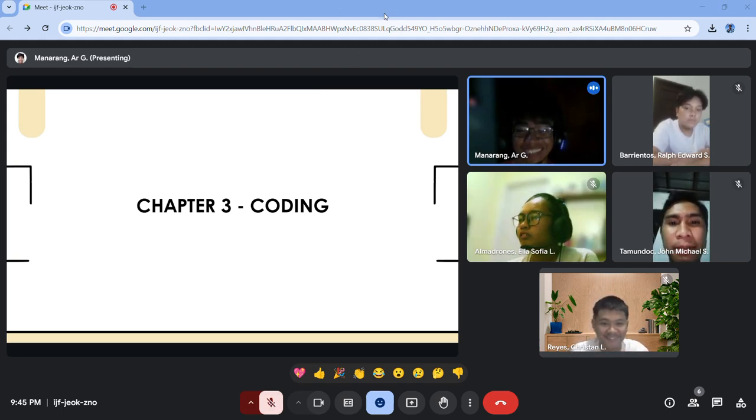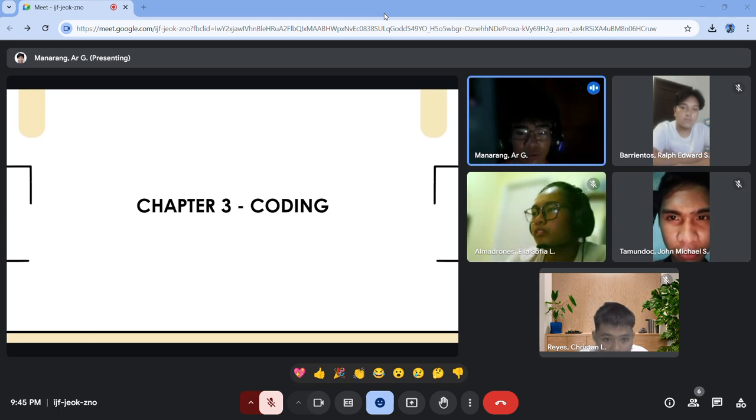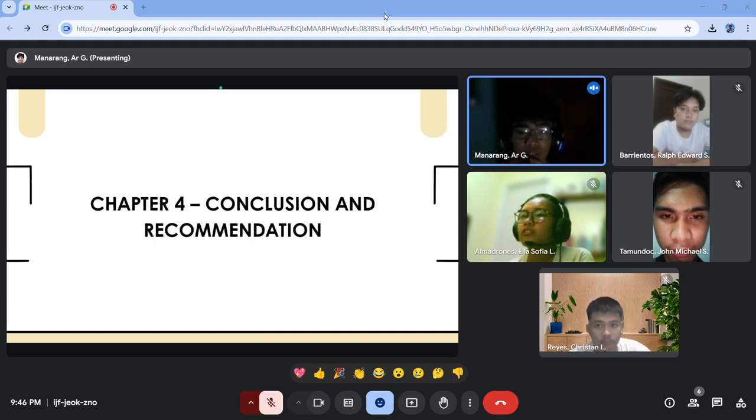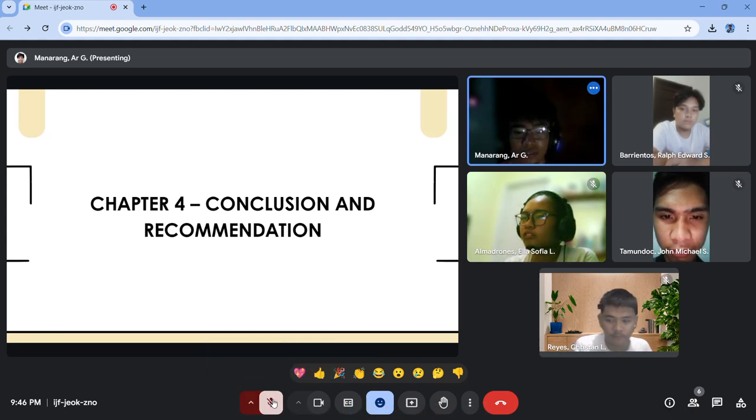So now let's continue. For chapter 3, this will be the coding of our system. We'll do this chapter like the sample manuscript presentation that sir has sent. So this will be the system demonstration that will be recorded later on. So for now, we'll continue with the next chapter. We have here chapter 4, conclusion and recommendation, which will be presented by Kristan Reyes.